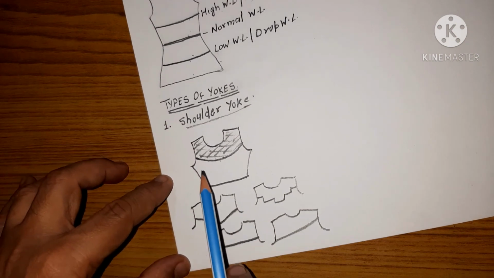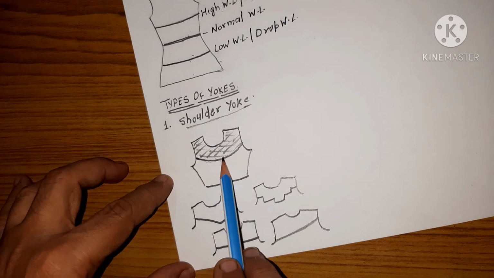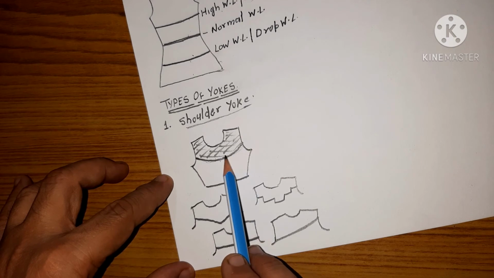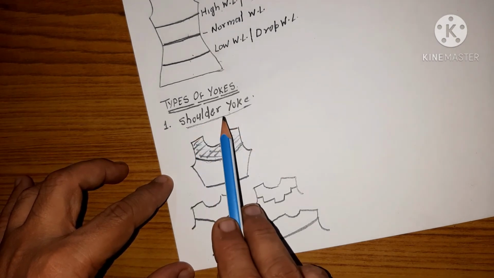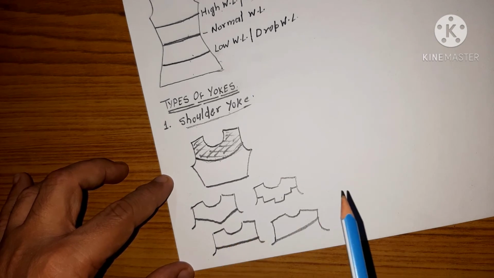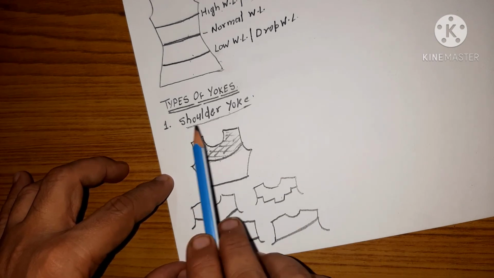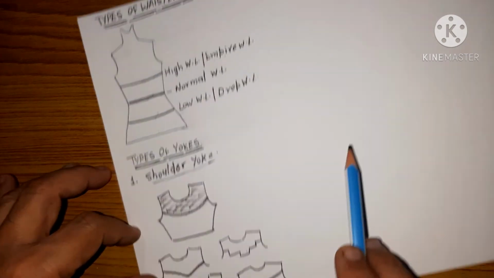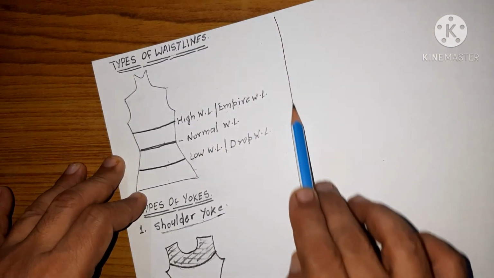Any fabric that is attached to the shoulder to give extra impact to the garment is said to be the shoulder yoke. Depending upon the shape of the yoke, it may have varieties, but basically this is a shoulder yoke. Fine.